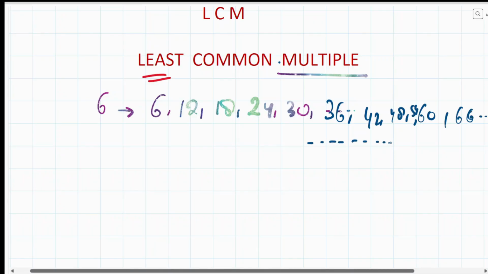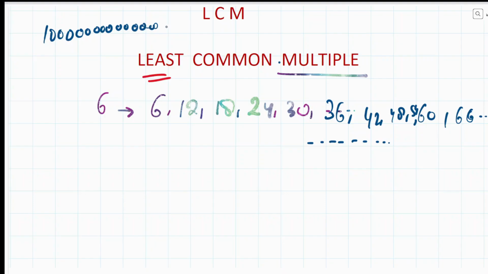How many multiples? Infinite, because the natural numbers are infinite. Whenever you find any natural number that is the biggest, just add one after it. This is also a natural number and much bigger than this. So multiples are infinite. So is the case over here.